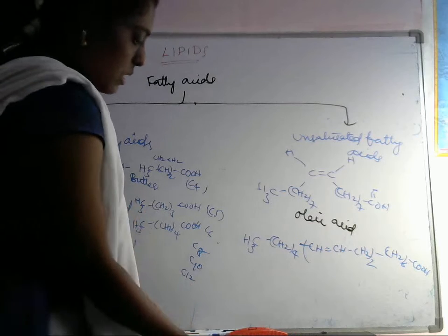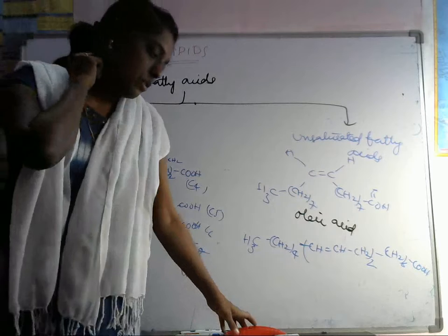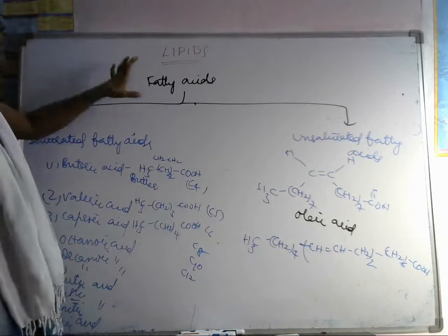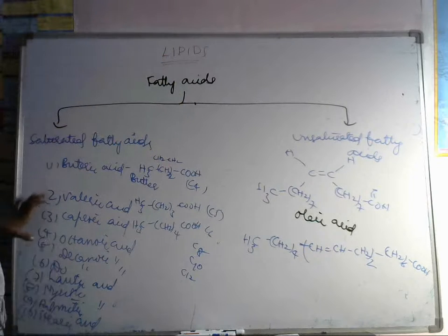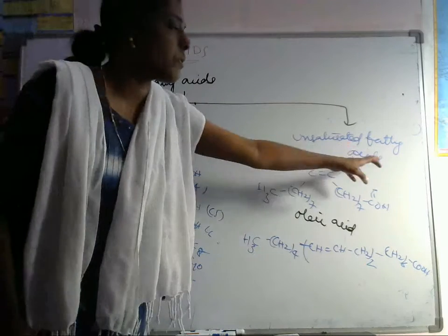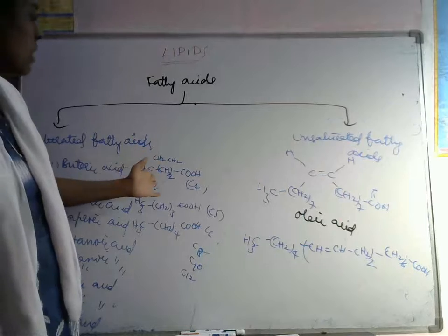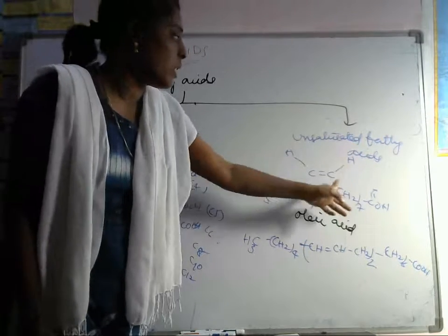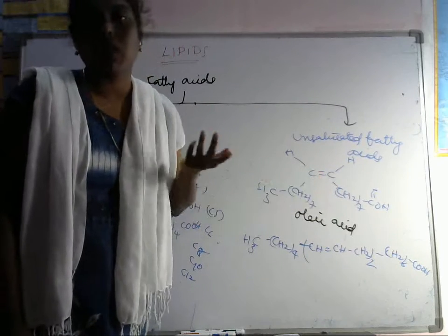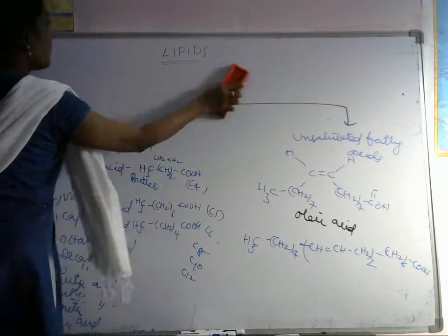Next, how we have to classify the lipids. Fatty acids are classified into two types, which are saturated fatty acids and unsaturated fatty acids. In saturated fatty acids, there is no double bond; a simple chain will be there. And here there is an alkene or alkyne, meaning double or triple bonds are present. That's why it is called unsaturated fatty acid.